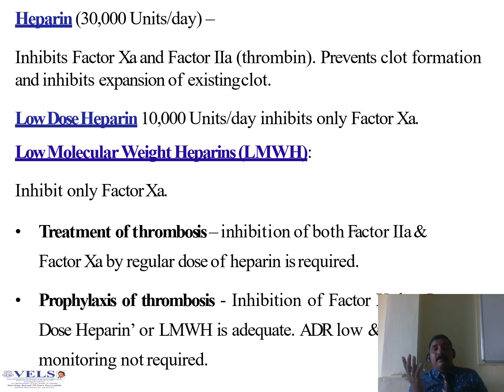At that dose, heparin prevents clot formation and inhibits expansion of an existing clot. Low dose heparin at 10,000 units per day inhibits only factor 10A. So LMWH is used in the treatment as well as prophylaxis of thrombosis.